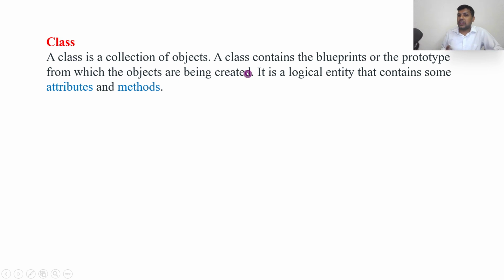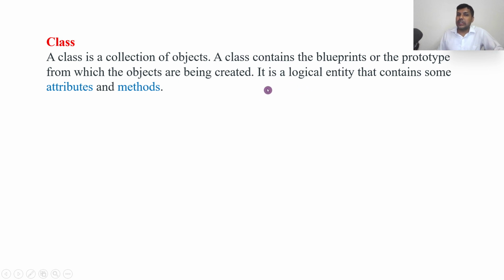Suppose a class is a blueprint of a building. If you construct the same kind of building, it becomes an object. The blueprint is the class and the building is the object. That's why a class contains the blueprint or prototype of an object.